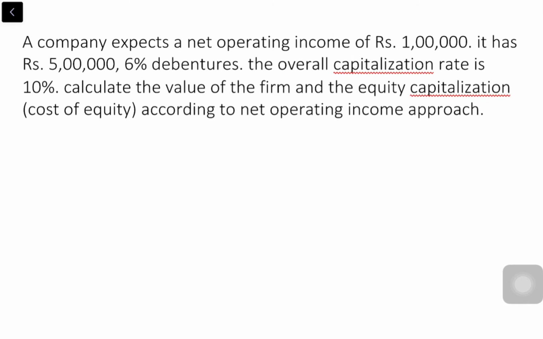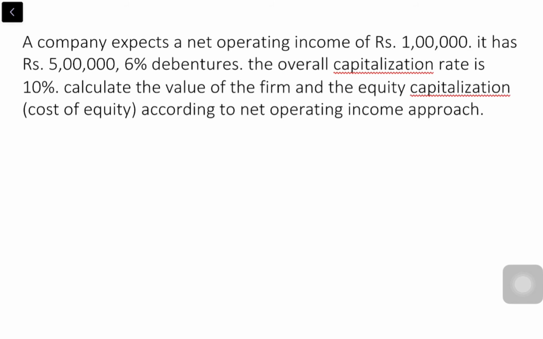A company expects a net operating income of rupees 1 lakh. It has rupees 5 lakh 6% debentures. The overall capitalization rate is 10%. Calculate the value of the firm and the equity capitalization cost of equity according to the net operating income approach. So let's start with it.